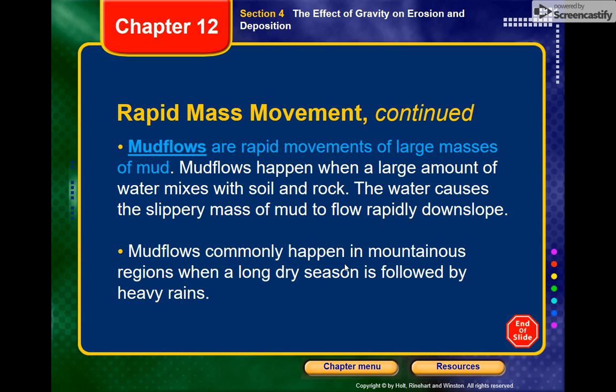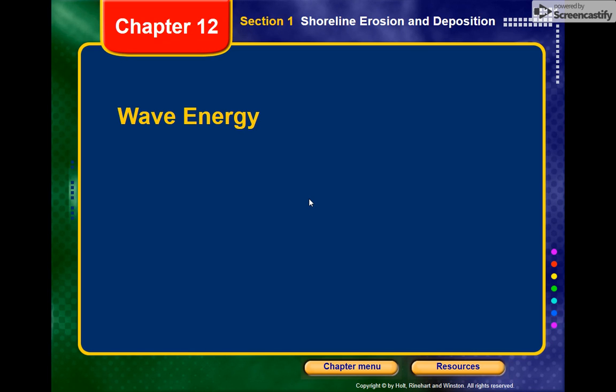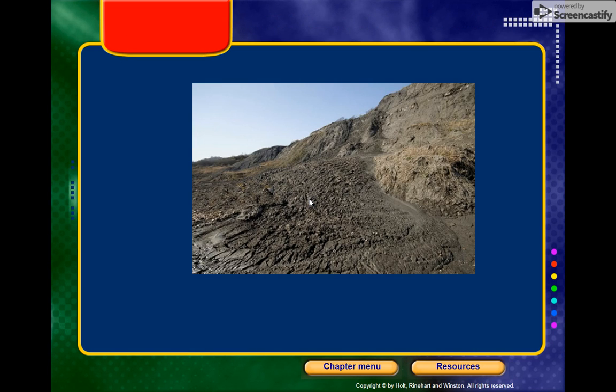These can be very dangerous. It can make the mud flow like a river and make you lose your balance, and then you can't regain it. I've seen these on the news. They look pretty terrible. Here's a picture of a mud flow in an unpopulated region, but this also looks dried up. At the time that happened, it was probably a little faster and more rapid. So that was the last thing with gravity.